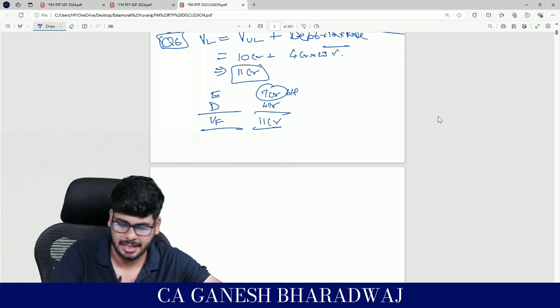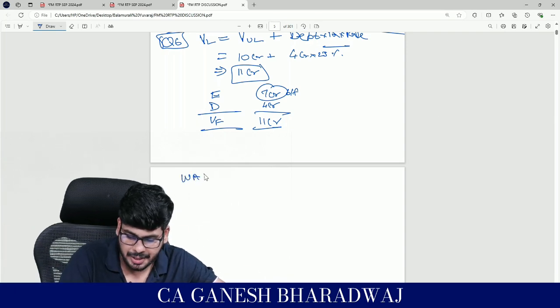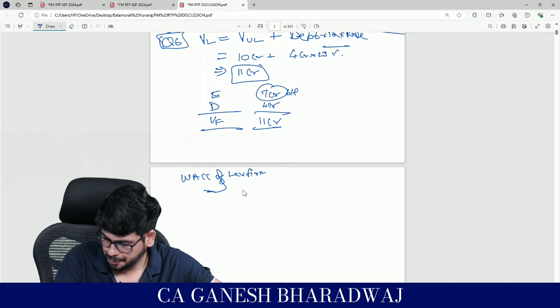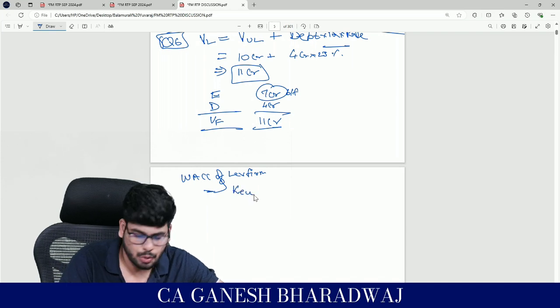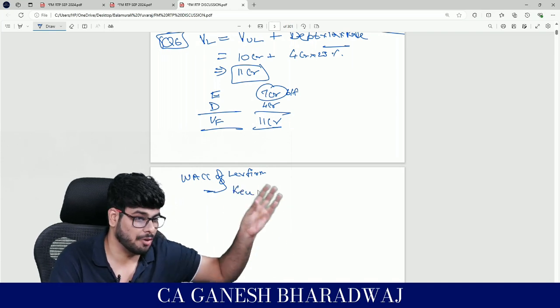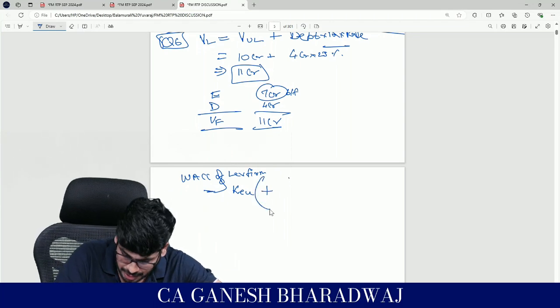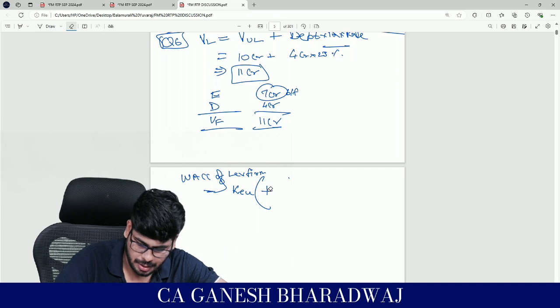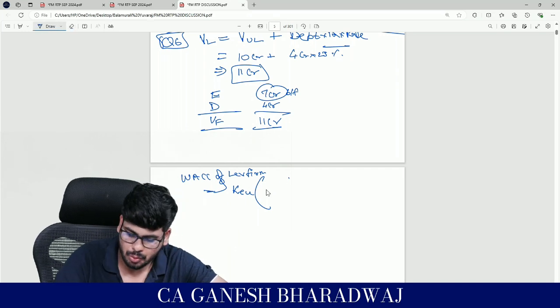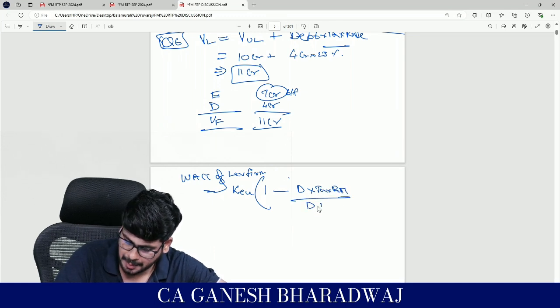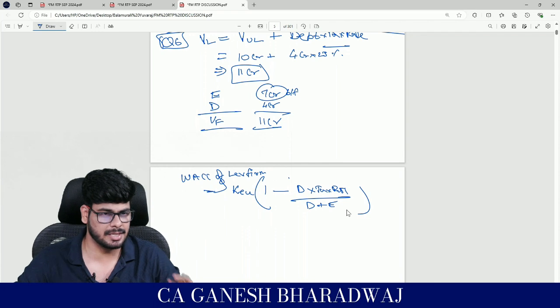So the formula that he has given is the weighted average cost of capital of a levered firm. WACC of a levered firm is going to be equal to KEU, which means the cost of equity of unlevered firm, into 1 minus debt into tax rate divided by debt plus equity. This is all he says.